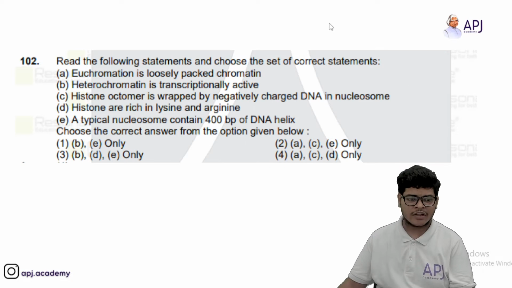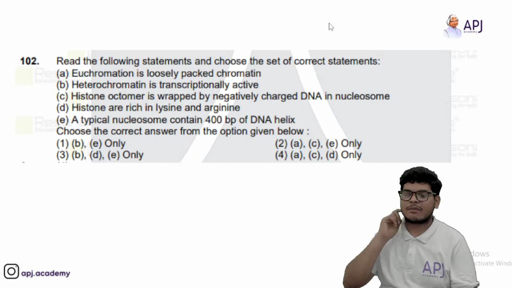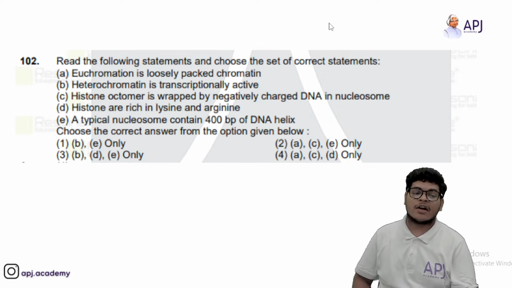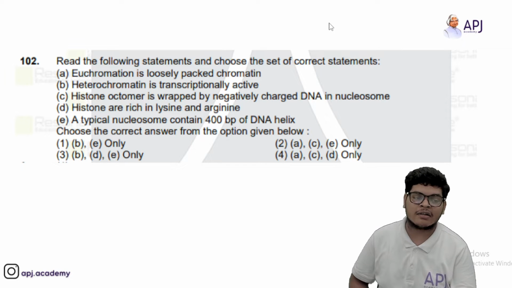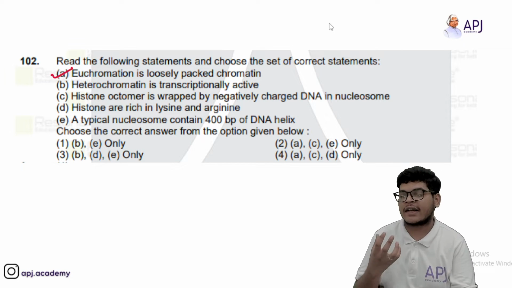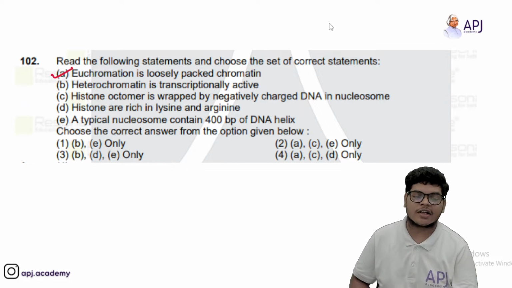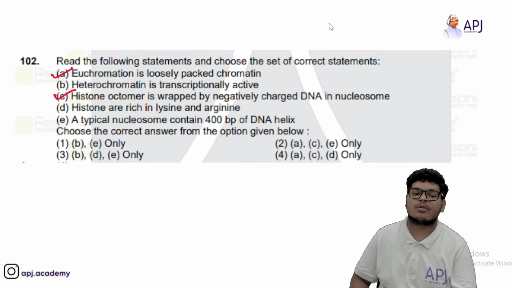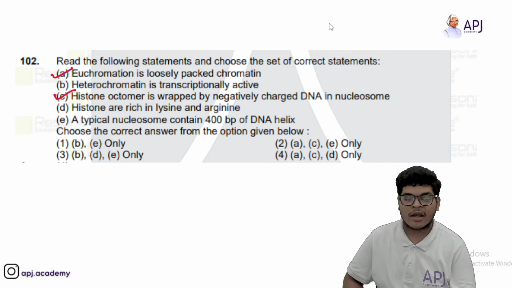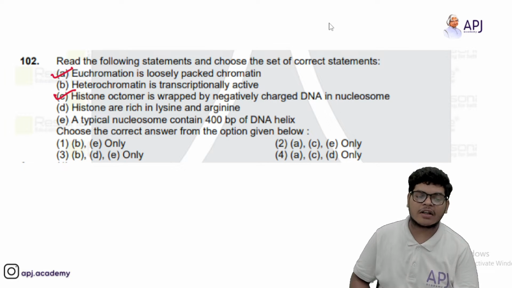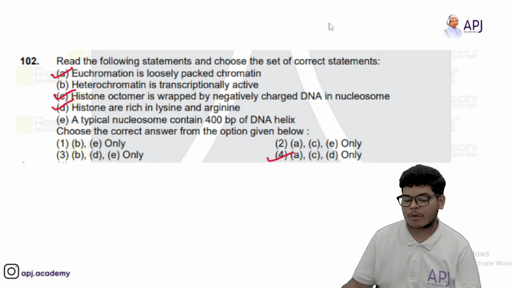Now next we have, read the following statements and choose the set of correct statements. Euchromatin is loosely packed chromatin, yes, that is right. Heterochromatin is transcriptionally active. Histone octamer is wrapped by negatively charged DNA in nucleosome, that is also right. Histones are rich in lysine and arginine, and a typical nucleosome consists of 400 base pairs of DNA helix. So guys, as per this, A, C and D are correct, so I will go with the fourth option.